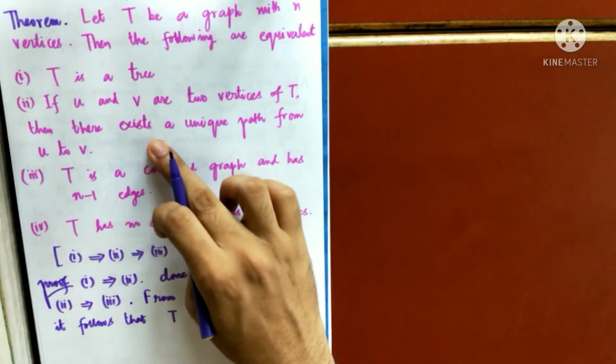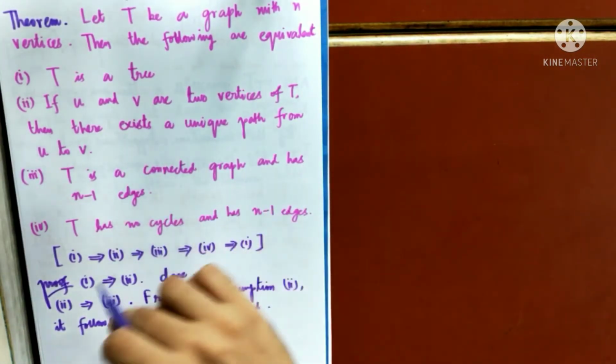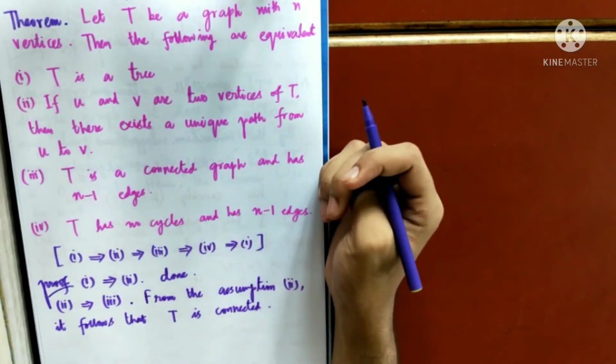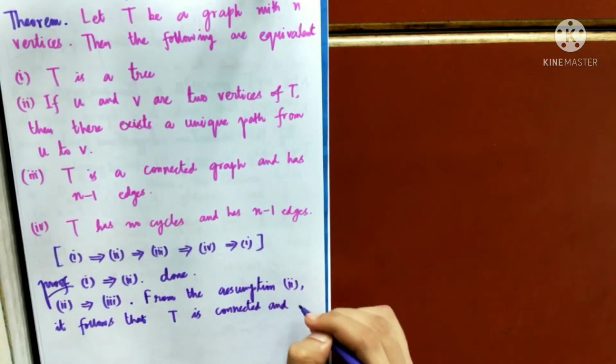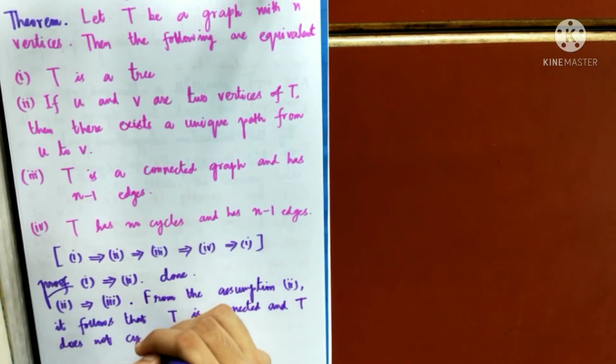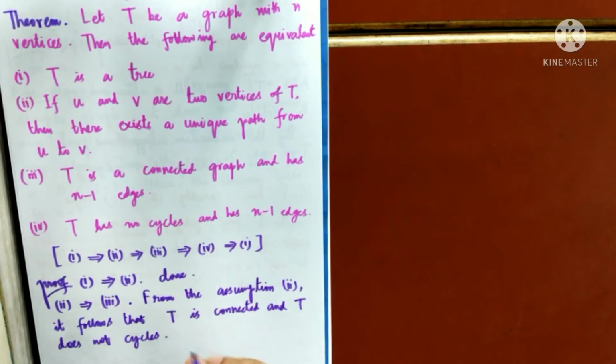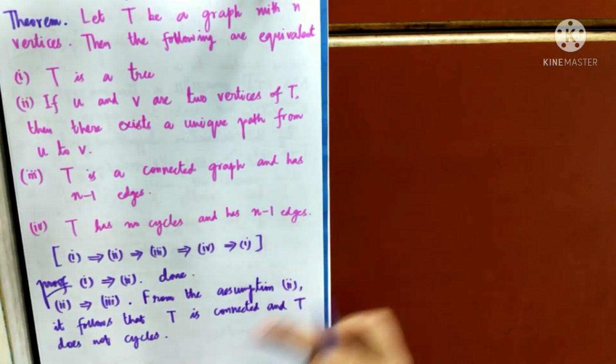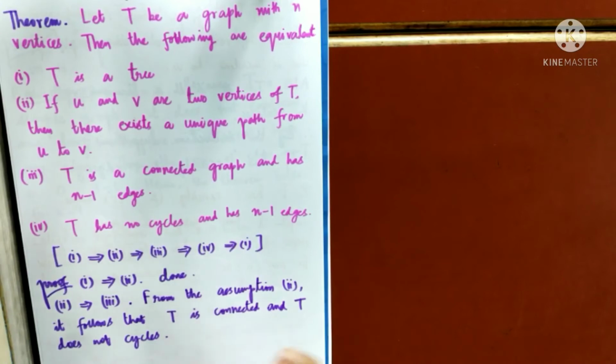So by condition 2 it is very much clear that T is connected and T does not have cycles. Why can I say from 2 that these two conditions are true? Very obvious, because by condition number 2 it is given to us that for any two vertices there exists a unique path. So if there exists a path, that implies that T is connected.